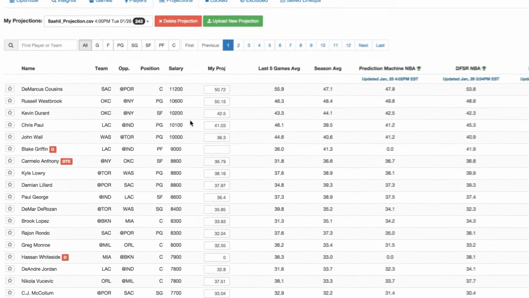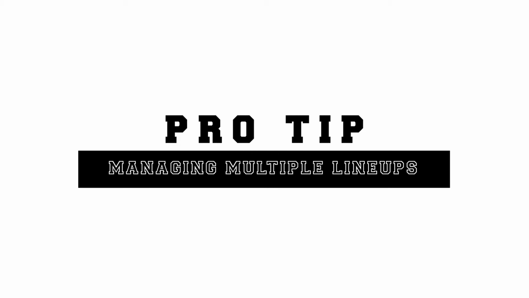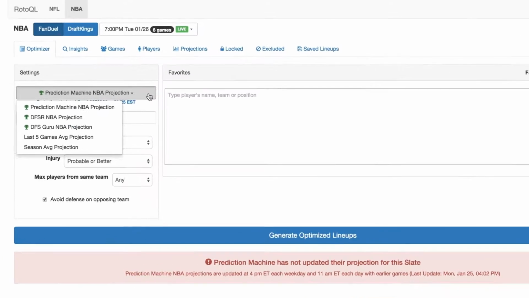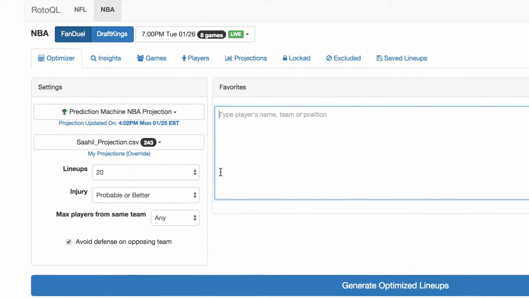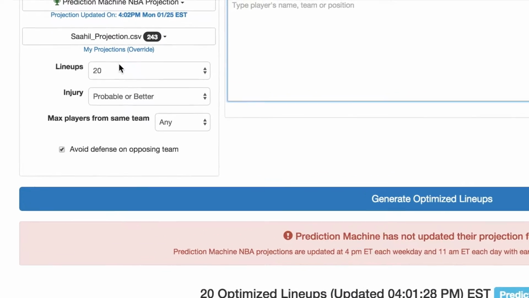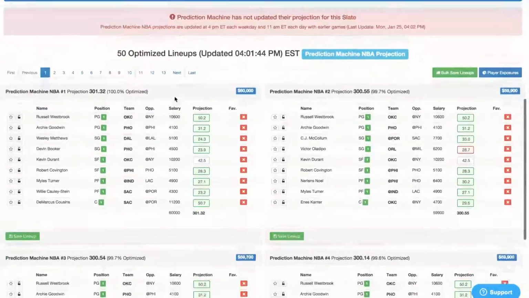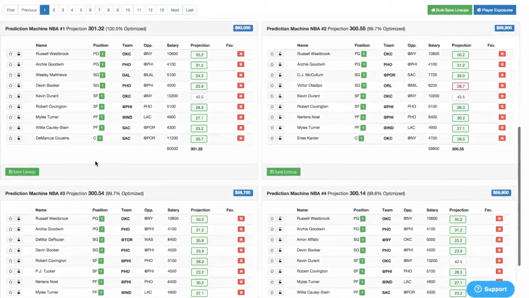So now let's go to the optimizer and see what these projections are going to spit out in terms of lineups. We can jump over here. We're going to be using my projections here, so it's going to override everything. Let's say we want to build 50 lineups, and let's just generate them. So we can see that this is our top lineup right now.